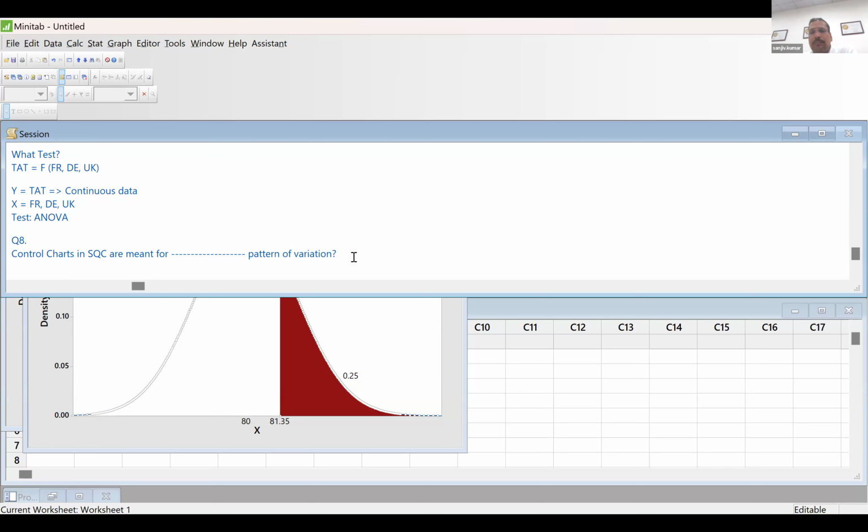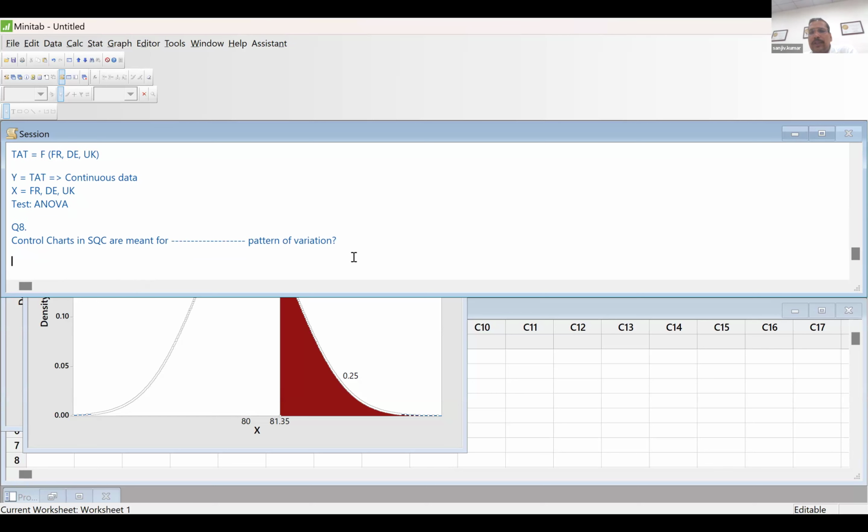Variation is within process limit or not due to assignable cause. This is actually, sir, I had written 2 reasons. Now, the question options should also be understood.